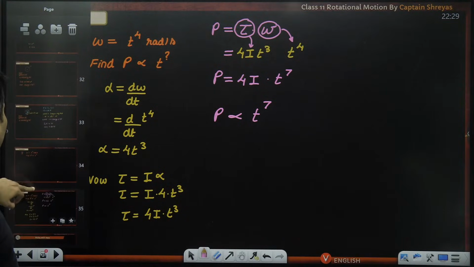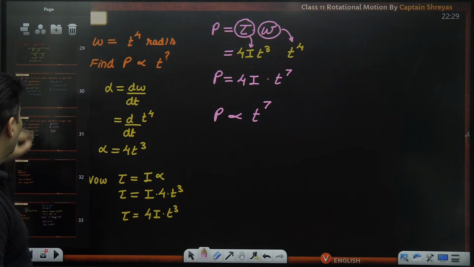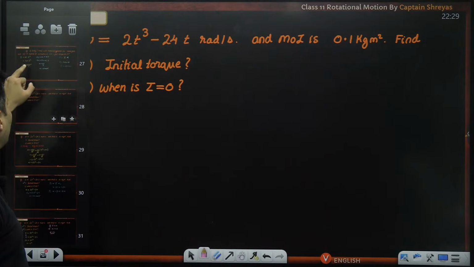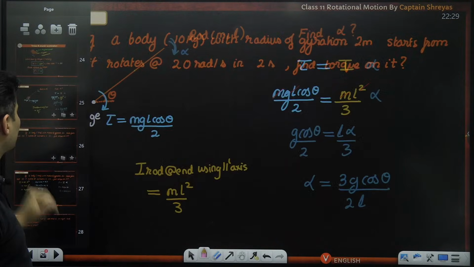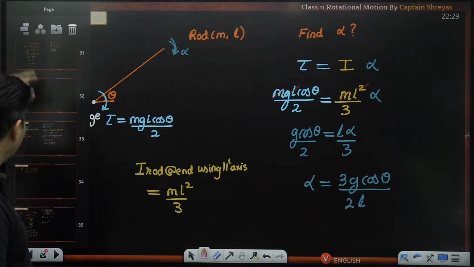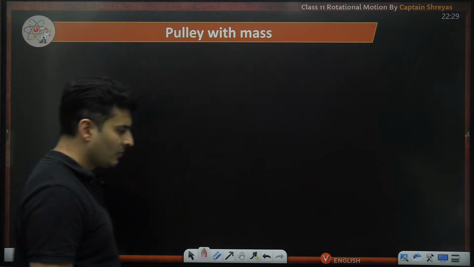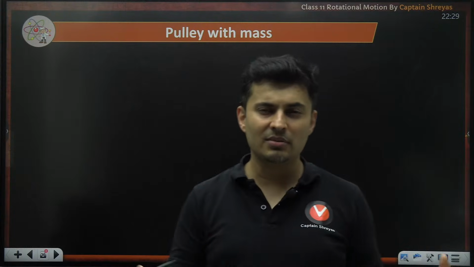Great. Now that we understood torque along with power, work, and how do we calculate the value of torque, even some derivative based questions and all of that. One type of question which was of particular interest is a pulley with mass. A lot of times these kinds of questions will come.